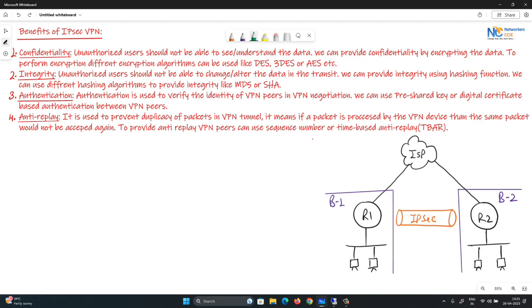This anti-replay can be provided with the help of sequence numbers in site-to-site VPNs and IPsec VPNs, and with the help of time-based anti-replay, which is used in GET VPN only, in GDOI, group domain of interpretation. That is a separate thing. But for now, if I talk about IPsec, then we use sequence numbers. The sequence number will be checked for each and every packet so that your VPN device can prevent duplicacy of packets in the VPN tunnel. And this is how it will also prevent session hijacking attacks in the network.